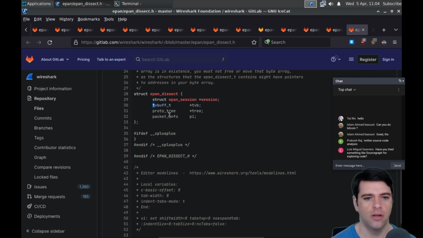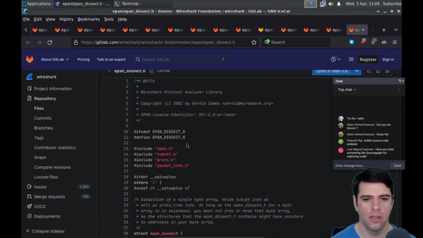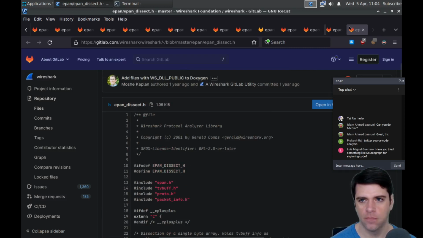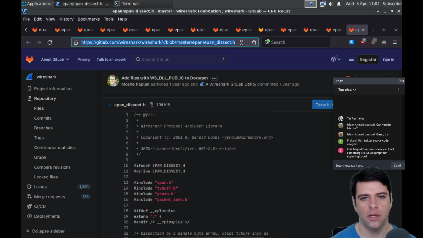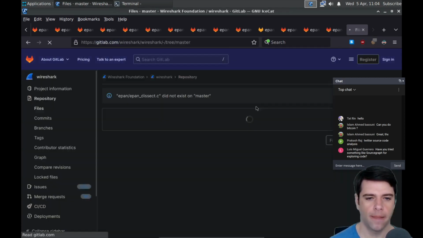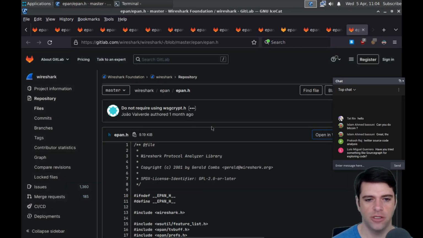TV, no idea. So proto tree, I guess like a protocol tree, and packet info. And there's not much to it. We just have this struct. There might be some stuff in the C file, I guess. Let's take a quick look. Oh, EPAN dissect doesn't exist. So maybe it is just a struct.